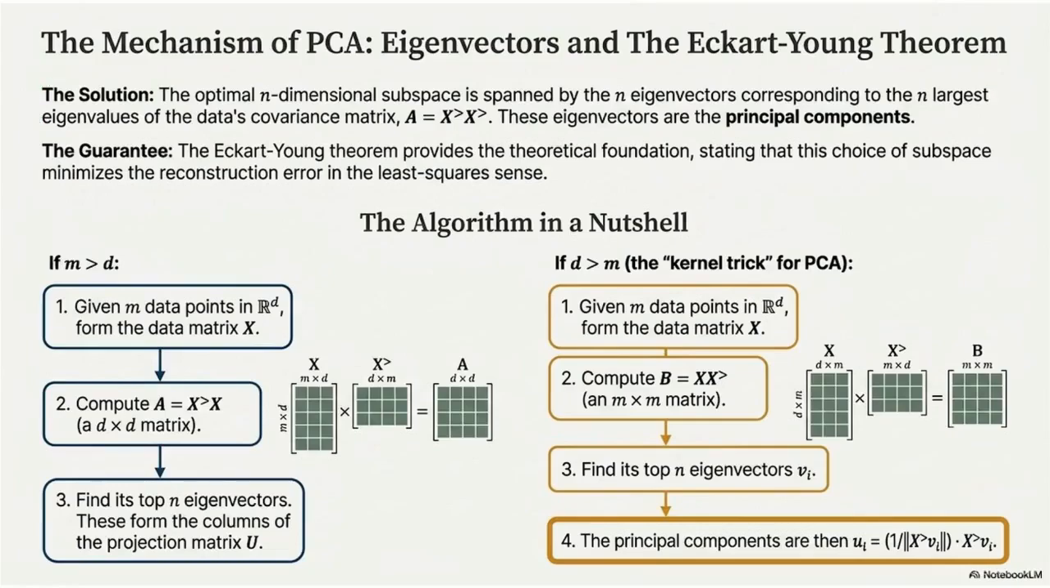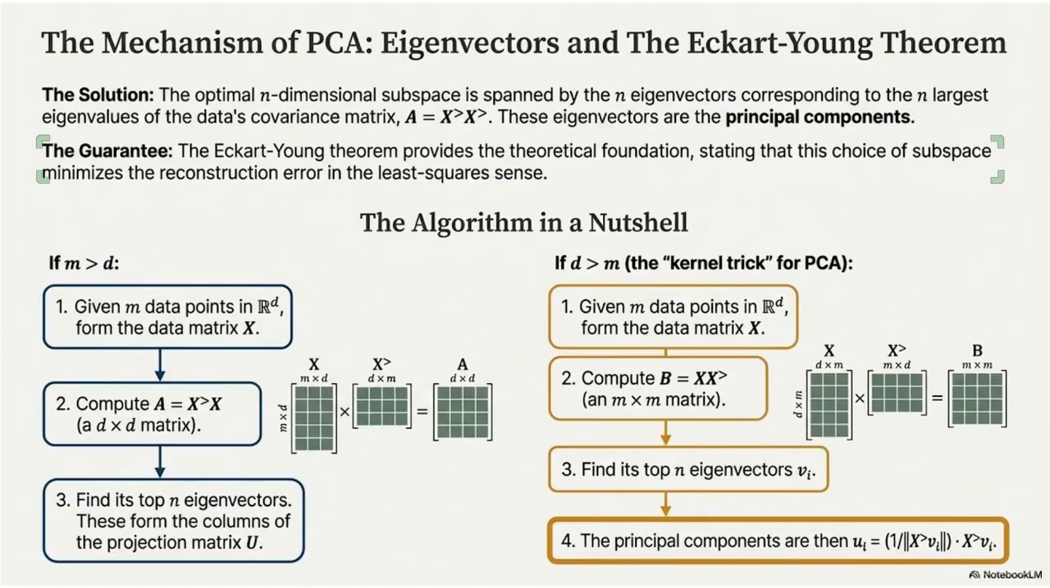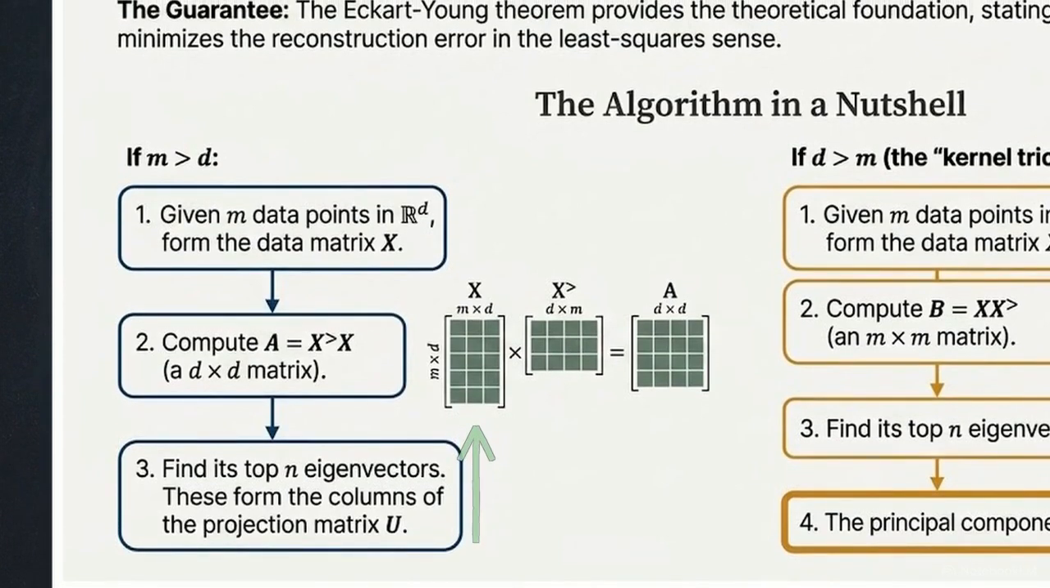This requires first calculating the data's covariance matrix, shown here as matrix A, which is the product of the data matrix X and its transpose. The Eckart-Young theorem provides the theoretical foundation for this approach. It guarantees that this specific subspace choice minimizes reconstruction error in a least squares sense. In the flowchart on the left, step 3 involves finding the top eigenvectors. This entire process is dependent on the specific geometric arrangement of the input matrix X.